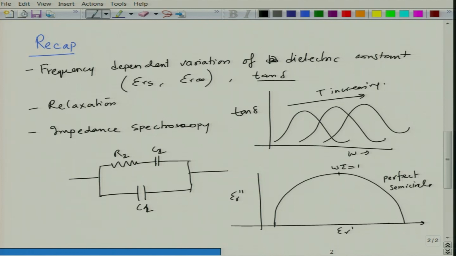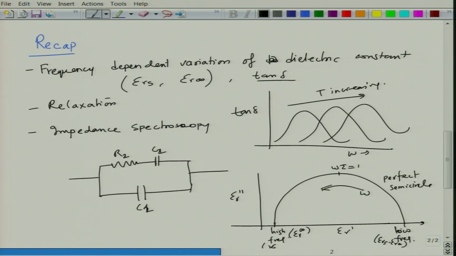Essentially the frequency is increasing in this direction. This contribution is your low frequency contribution, and this is your high frequency contribution. So, this is basically your epsilon R infinity, and this will be epsilon Rs minus epsilon R infinity.